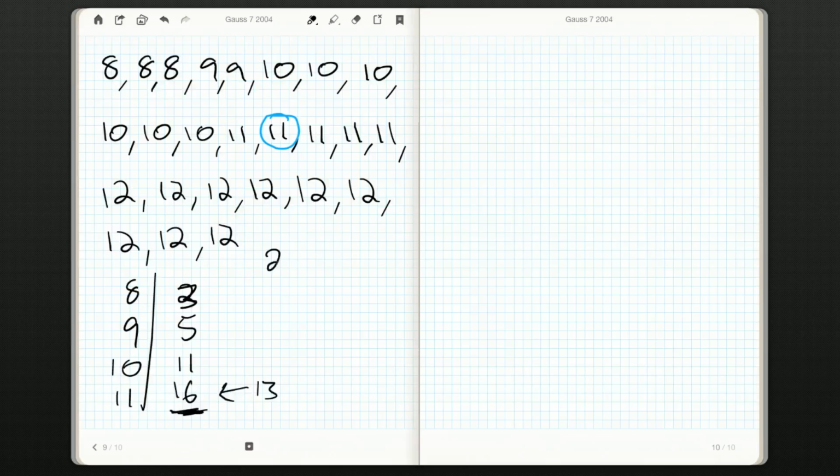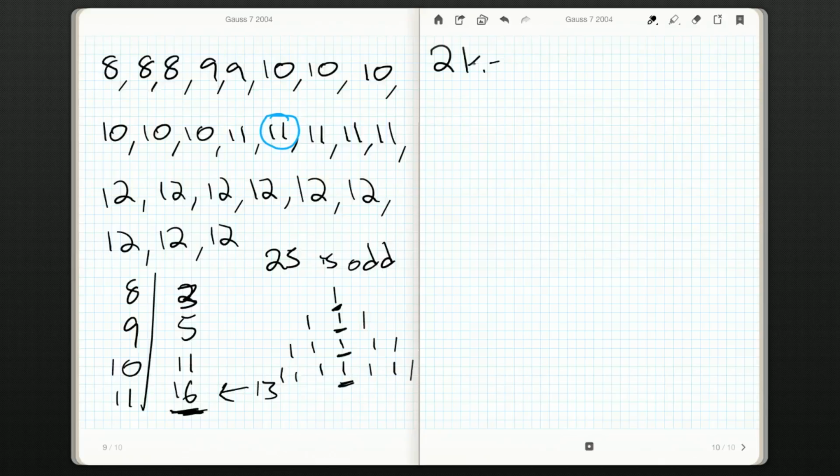Well, notice that 25 is an odd number. And when you've got an odd number, like, say, 1, or 3, or 5, or 7, there's always a middle number to this list. And every odd number can be written in the form 2k plus 1.